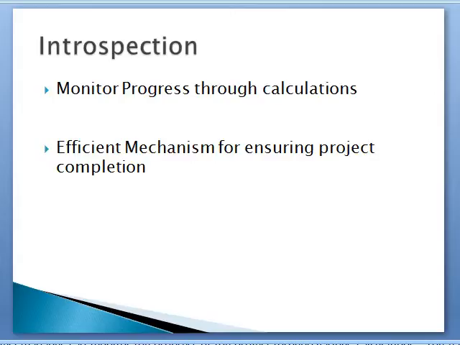The cost performance index and the schedule performance index allow us to measure project cost and time overruns. The project manager is also able to determine how long the project will take to complete using the estimated time to completion calculation. By using these calculations, project control is an efficient mechanism for ensuring project completion and assessing risk within the project so they may be addressed prior to completion.